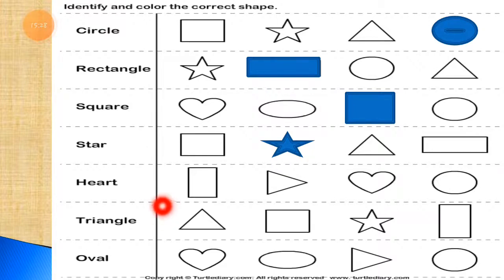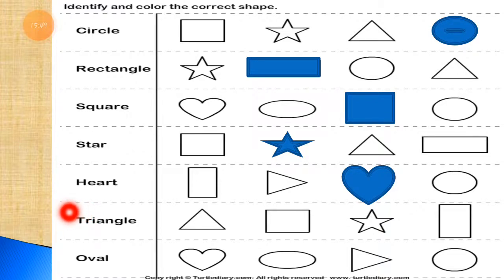Then the next one, heart shape. So from the given 4 shapes, you have to identify which is the heart shape and you have to color it. This way you can see I color it blue. You can color it by your choice also. I am coloring it blue. All the shapes in the same color.